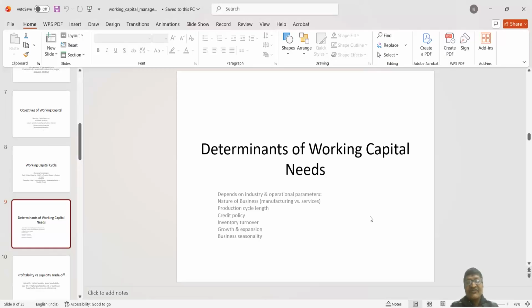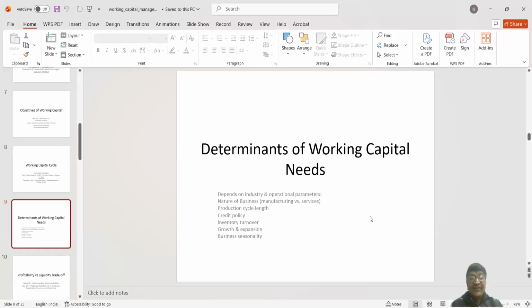So what happens? The requirement of working capital around the year, except the peak season, remains low. And in the peak season, all of a sudden, the working capital requirement will be very high.